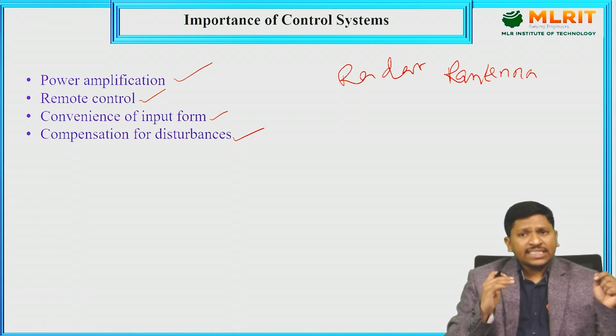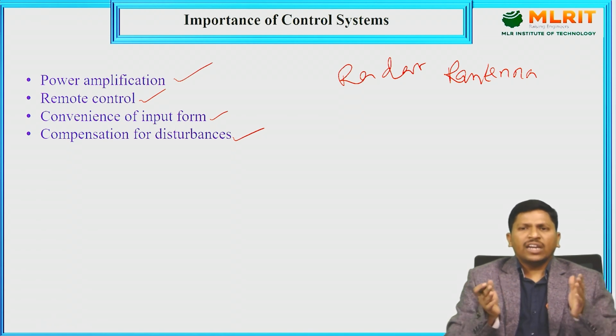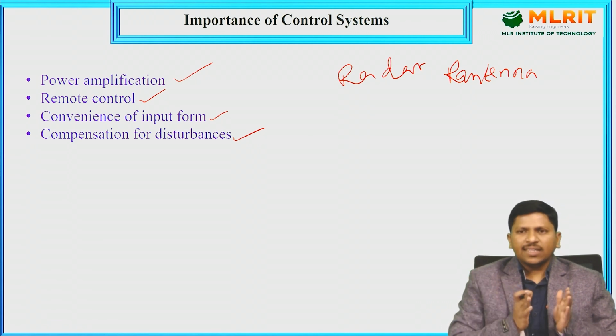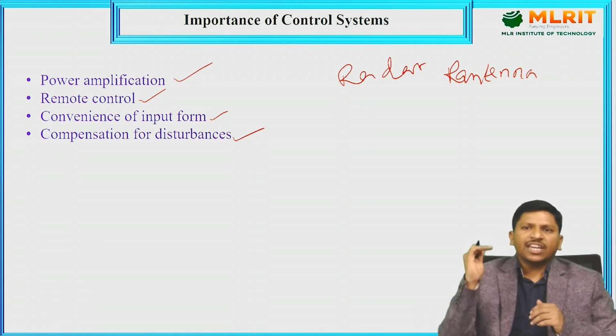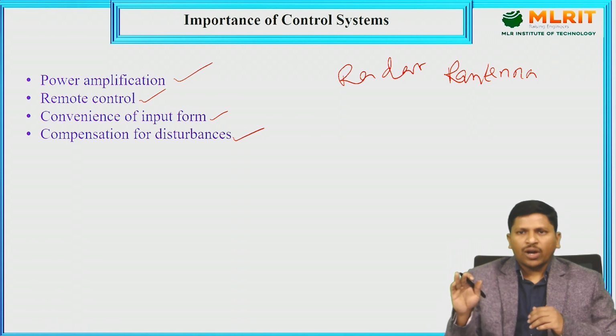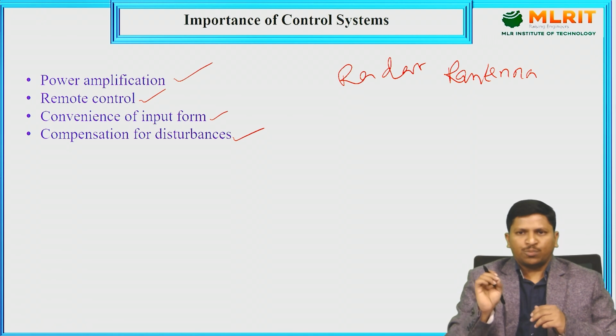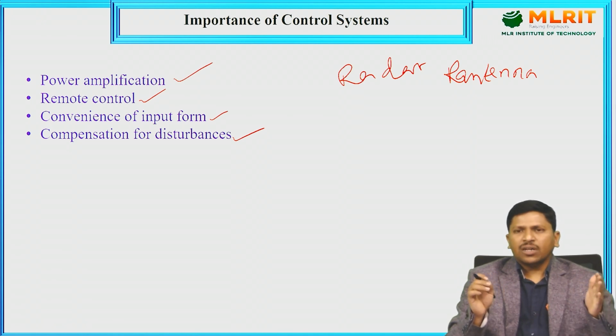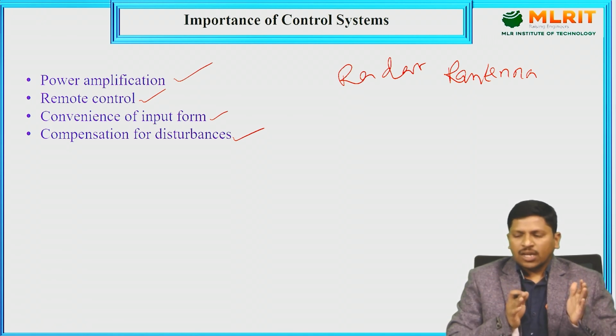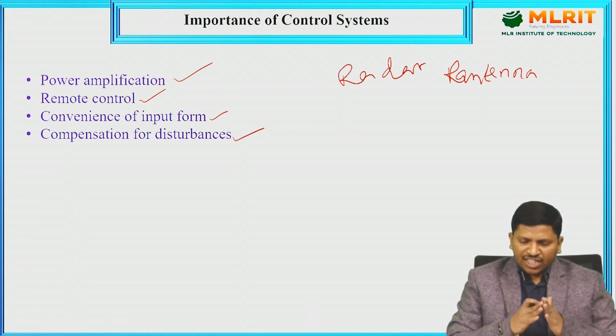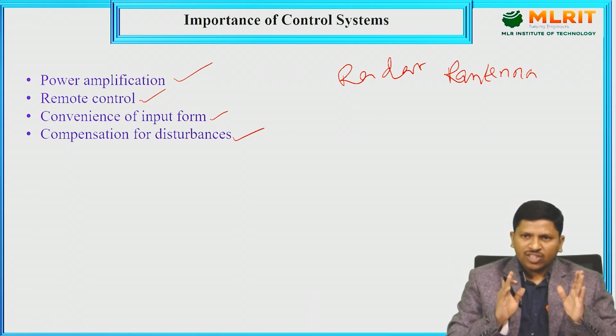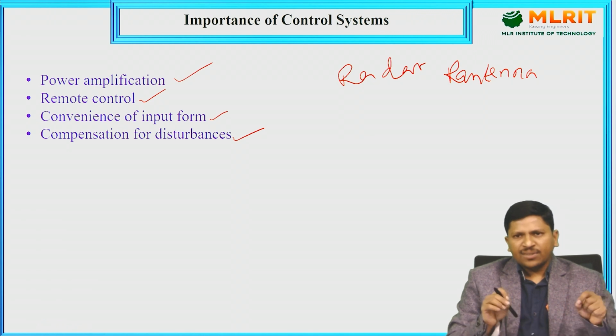Next, coming to the second example, I consider one electrical lift moving upwards. The lift is the control system. What we require is the chosen floor of the building. That is our desired output, right? And next, the third one is an air conditioner maintaining the temperature of the room. The air conditioner is the control system. Maintaining the temperature of the room is our desired output.